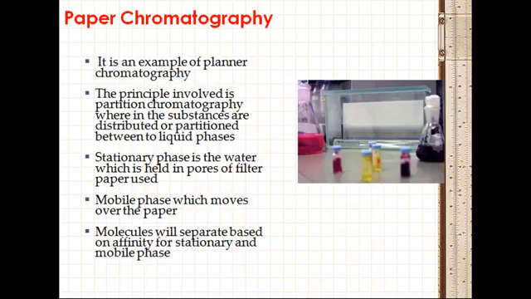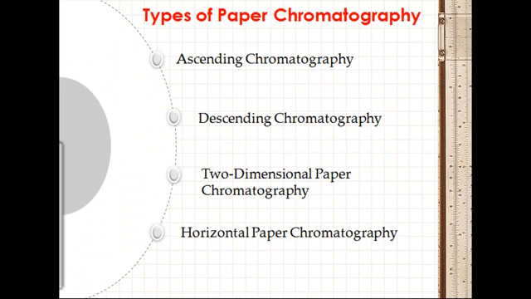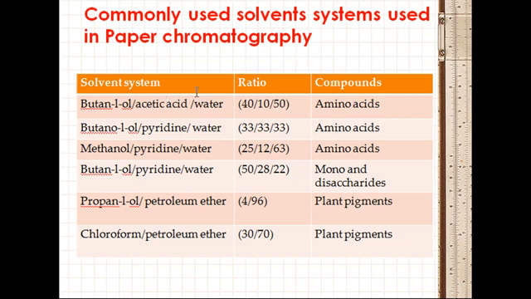Paper chromatography is an example of planar chromatography. The principle involved is partition chromatography, wherein the substances are distributed or partitioned between two liquid phases. Stationary phase is the water, and the mobile phase moves over the water, and molecules will separate based on their affinity for the stationary and mobile phase. These are the types of paper chromatography: ascending chromatography, descending chromatography, two-dimensional paper chromatography, and horizontal paper chromatography. These are commonly used solvents for the separation of compounds like amino acids, carbohydrates, and plant pigments.